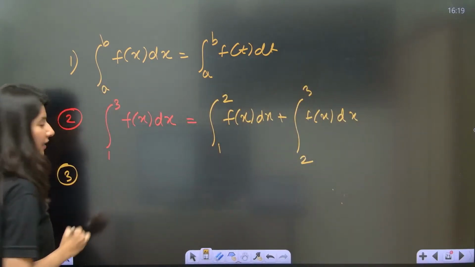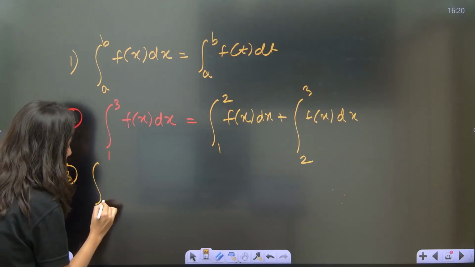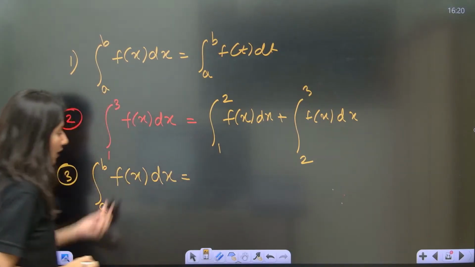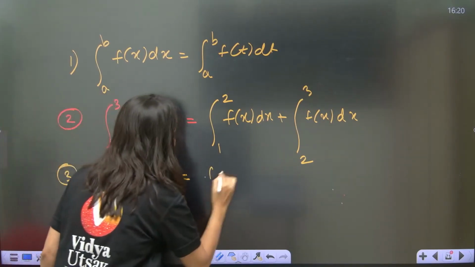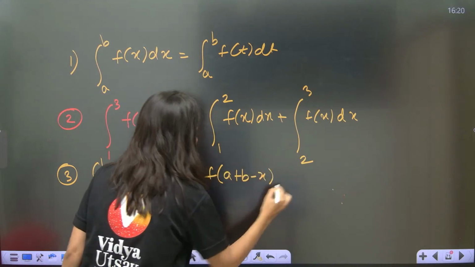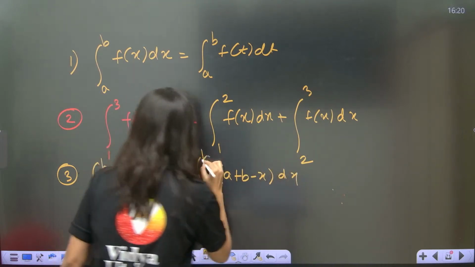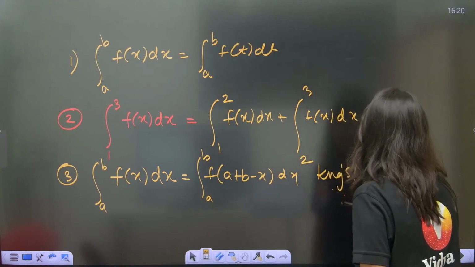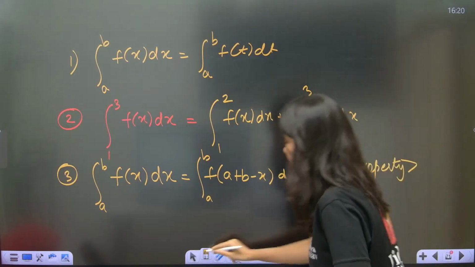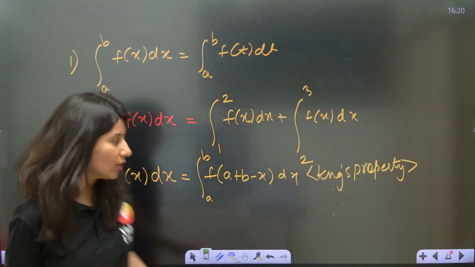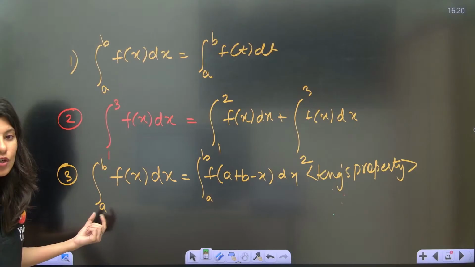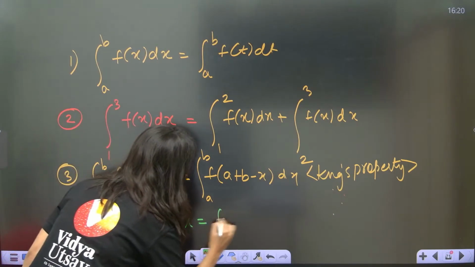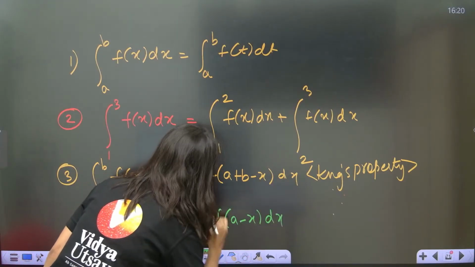What is the third property? King's property, which says that if integral a to b f of x dx is there, then this x will be replaced by a plus b minus x, so integral a to b f of a plus b minus x dx. This is your King's property. And this King's property has a specific type where your lower limit becomes 0 and upper limit becomes a: integral 0 to a f of x dx equals integral 0 to a f of a minus x dx.